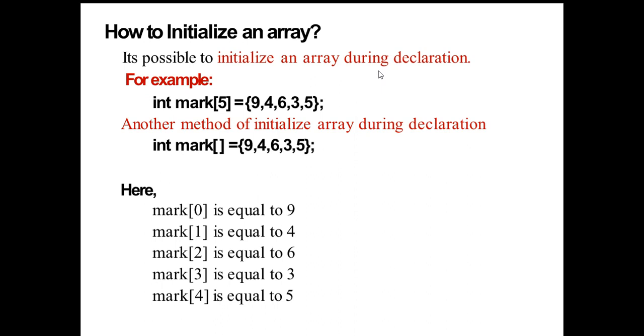So marks[0] is the first element, that is 9. marks[1] is equal to 4, and marks[2] is the third element, but inside the array it is stored at subscript 2, since arrays always start with initial subscript 0. marks[3] is equal to 3, and marks[4] is equal to 5. This is the last element in the marks array.